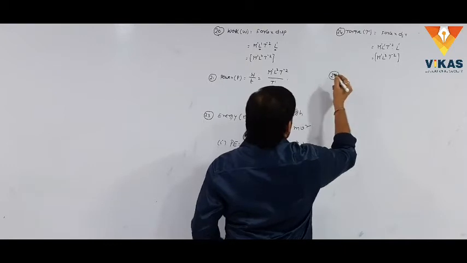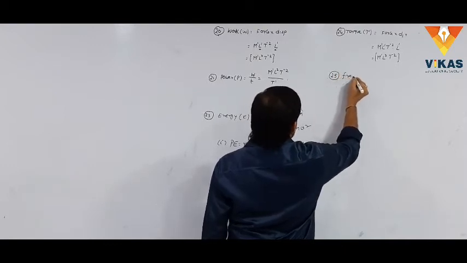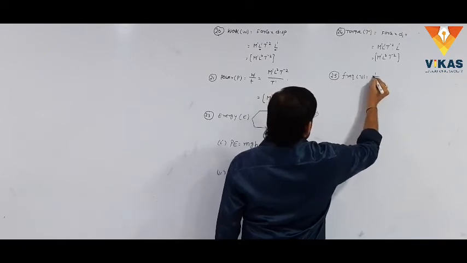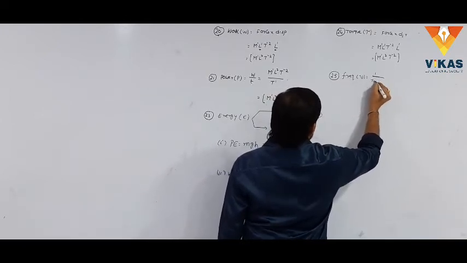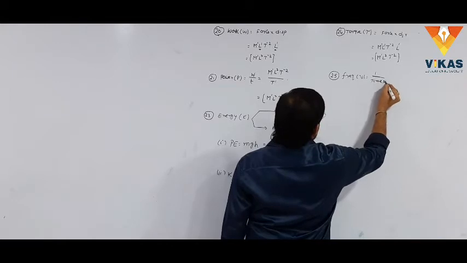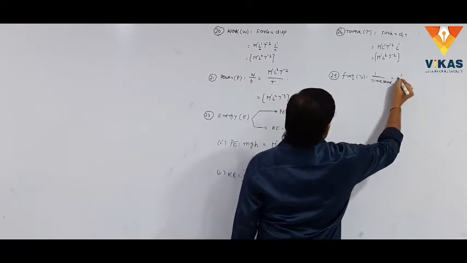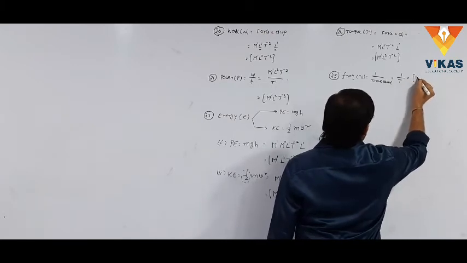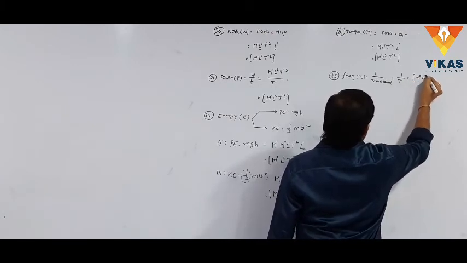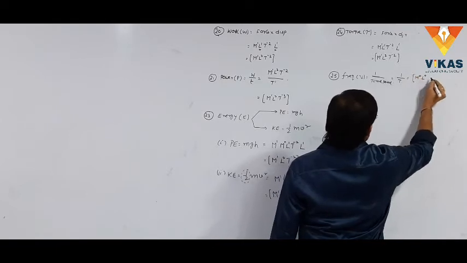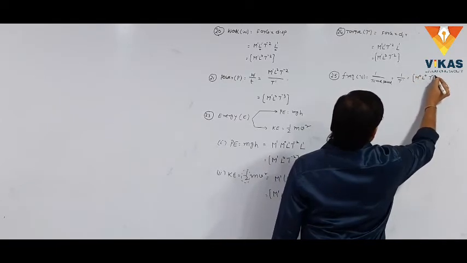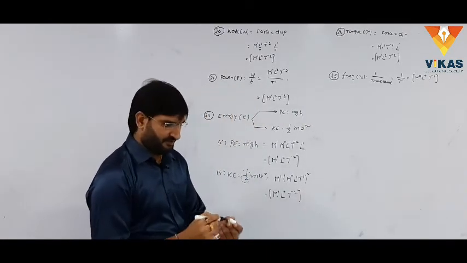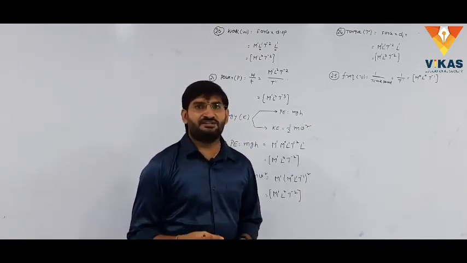What is the dimension formula here? The dimensional formula of frequency. The frequency is nothing but the reciprocal of the time period, which is 1 by T. It can be written as: mass is not there, so M power 0; length is not there, so L power 0; T is taken into the numerator, so it is T power -1. Therefore, this is the dimensional formula for frequency. Now I will explain which constants show dimensions.